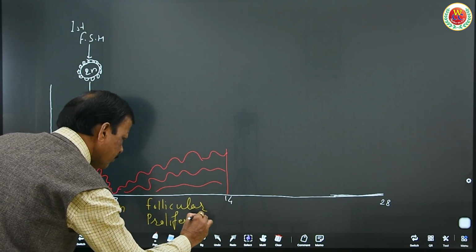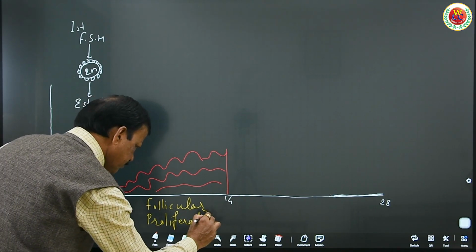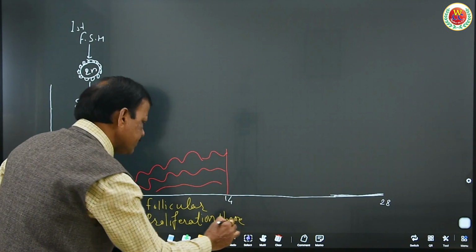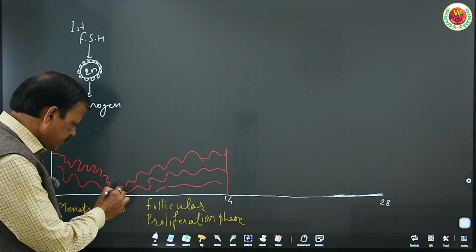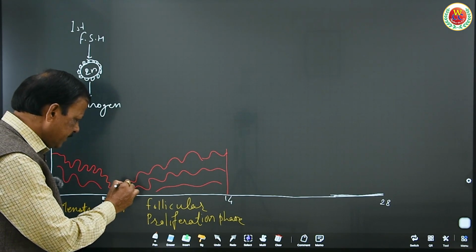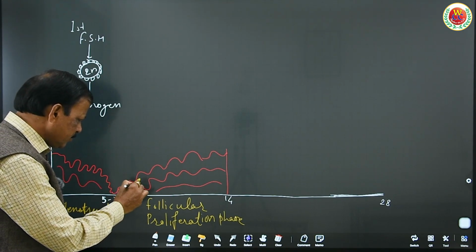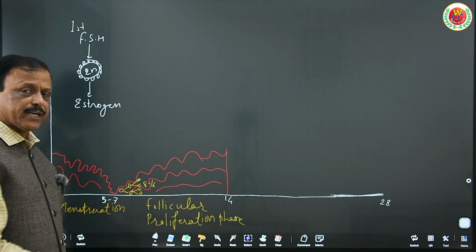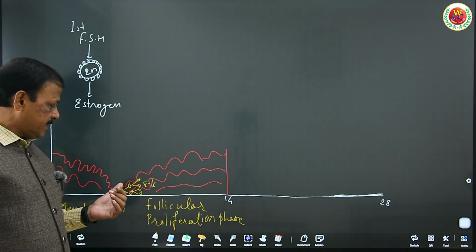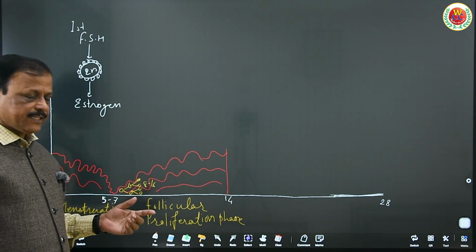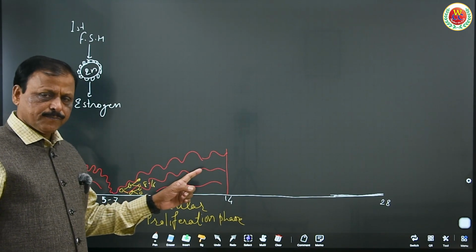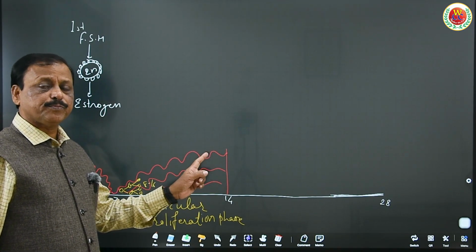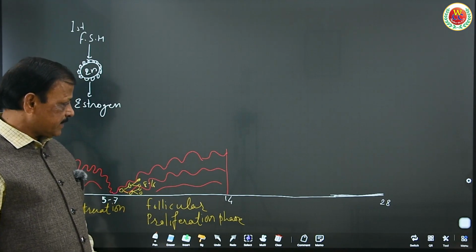Proliferative phase. Why is it called the proliferation phase or proliferative phase? Because the cells of this wall divide and redivide: 2, 4, 8, 16. That is what nuclear proliferation is, 1, 2, 4, 8 like this. And it is so fast that the wall is restored within 7 days, so as to prepare the uterine wall for anticipated pregnancy.